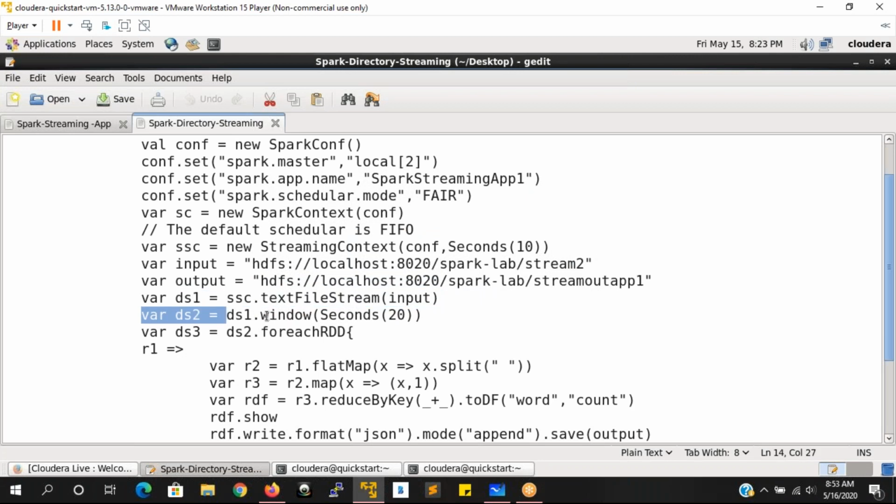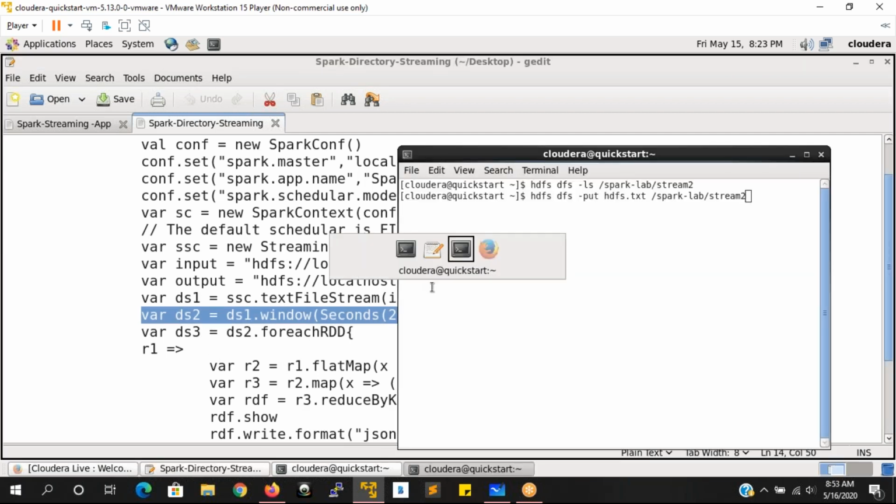So now we are going to create one more DStream object, which is going to take every 10 seconds. Every 10 seconds, whatever files have been inserted to this directory will be taken care of by the first DStream. One more DStream is going to be created with the window basis. That means 10 seconds, 10 seconds, 20 seconds will be stored as one window, 20 seconds wise. On that window only we are applying some transformations, for the 20 seconds of data only. So that is what we are creating here.